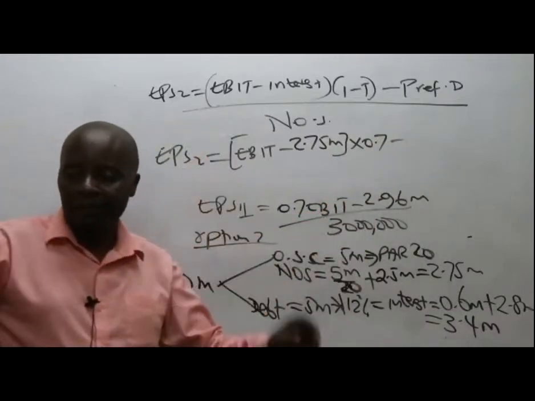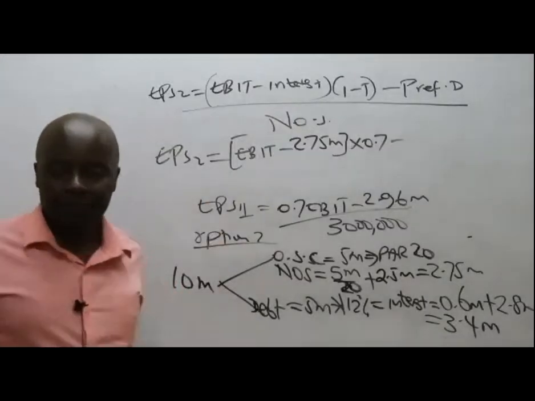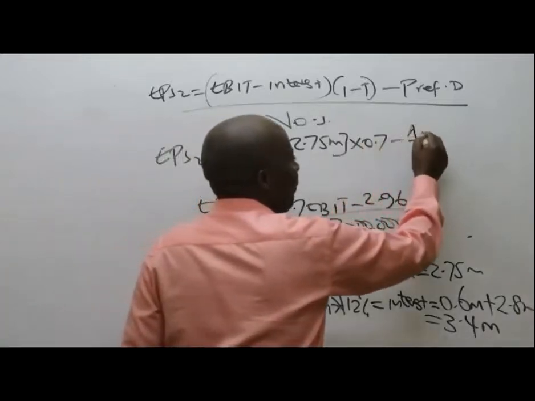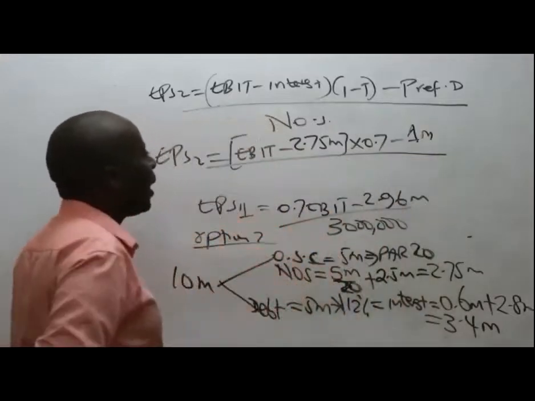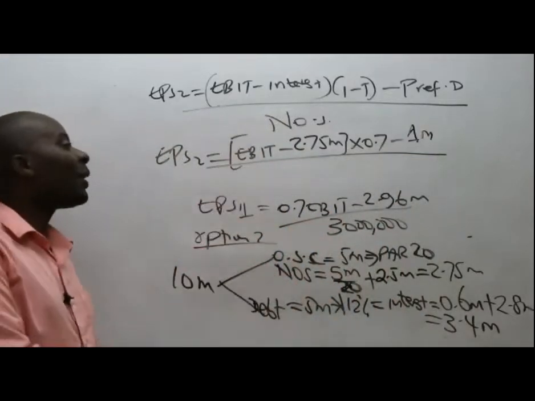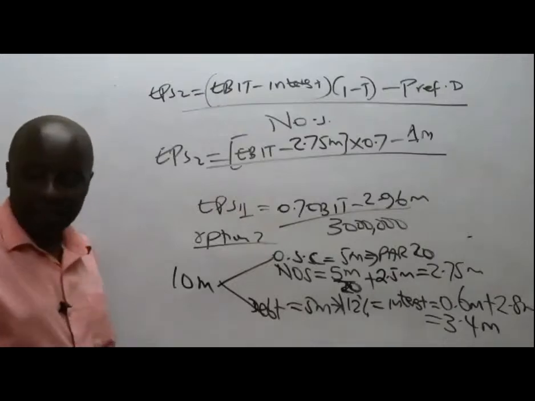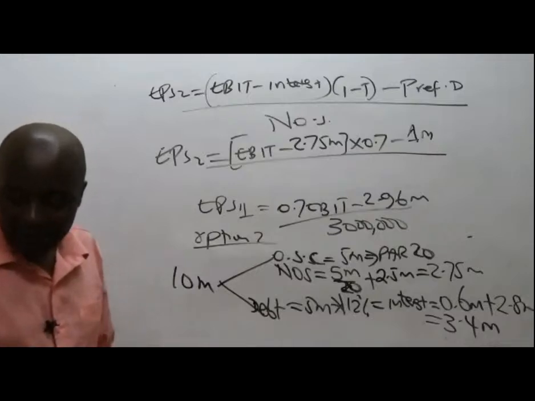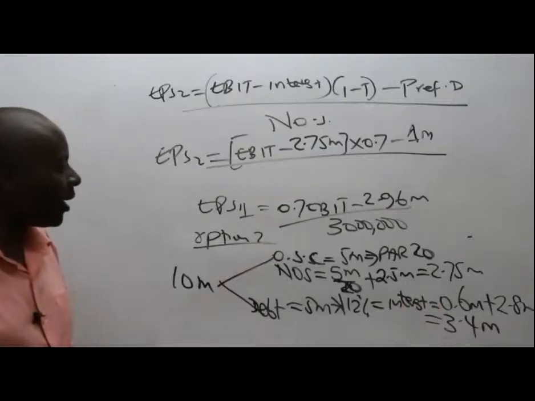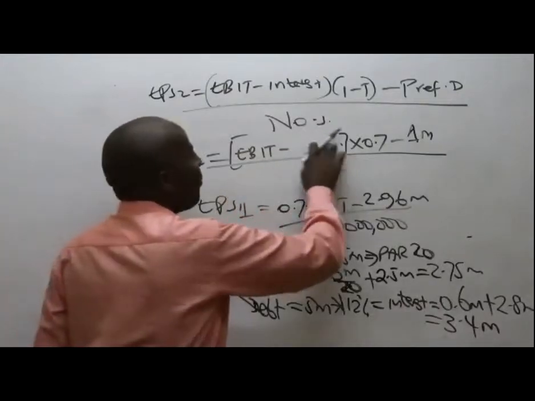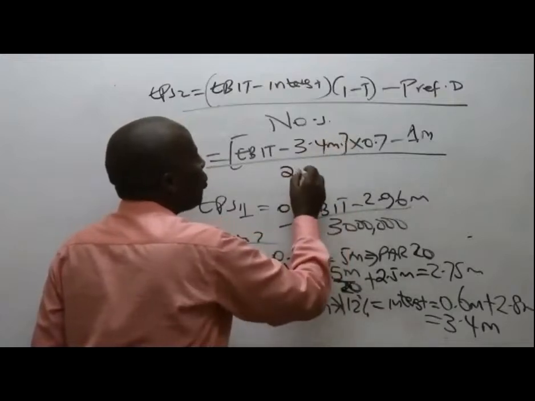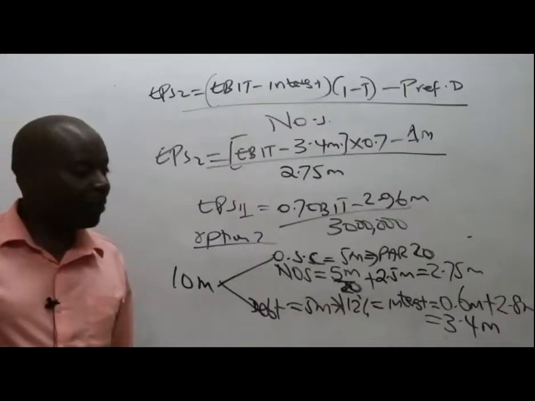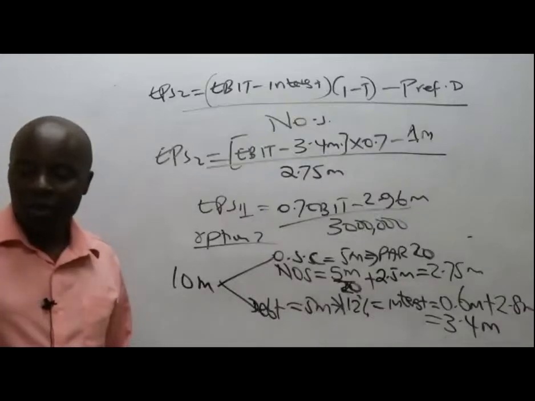Unfortunately, I've forgotten mine. What was the total preference dividend? Not 3.4, 1 million. The total preference dividend is 1 million, divided by the number of ordinary shares, which is how many? Interest, I'm being told here, is 3.4. Number of ordinary shares is 2.75 million.